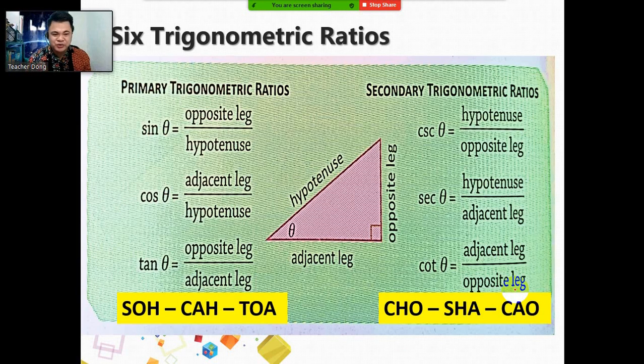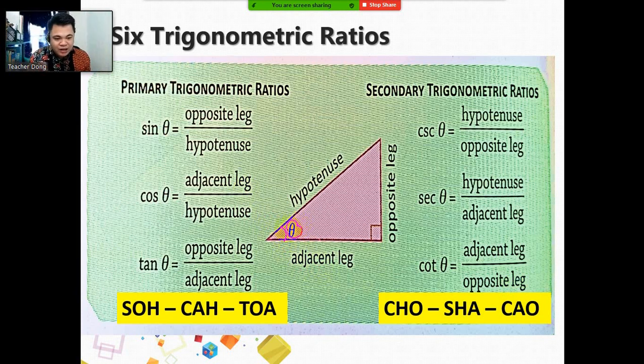Now, let's have the six trigonometric ratios. It's really important to know the six trigonometric ratios. Why? Because these are the things to remember whenever you solve for a specific ratio or function. Okay? So let's say we have the right triangle and the angle is here. For the angle, we use the symbol theta.